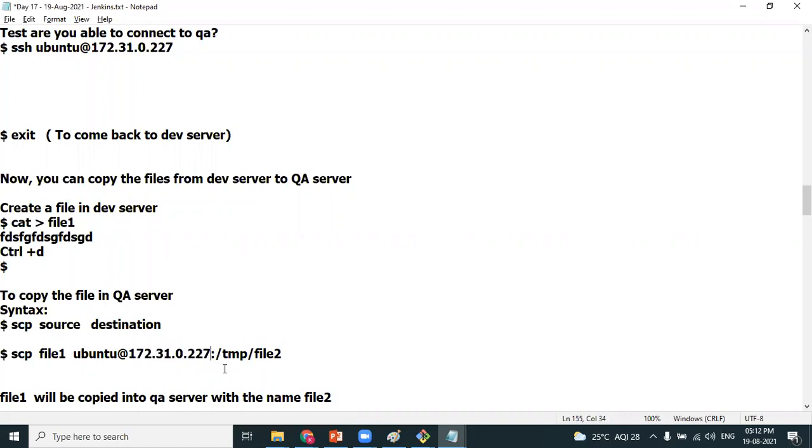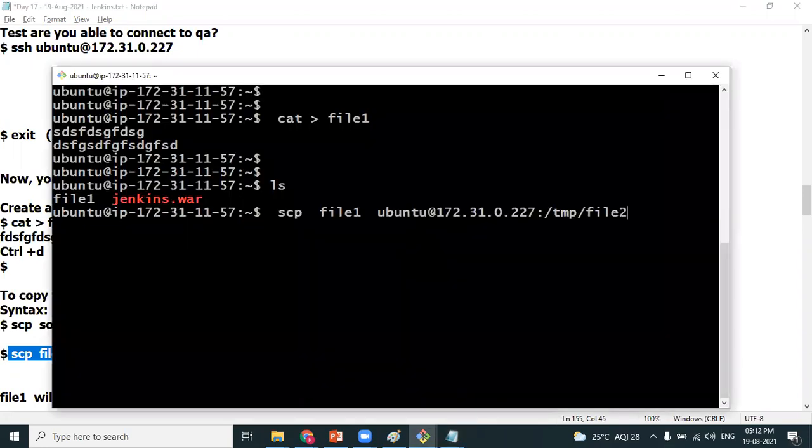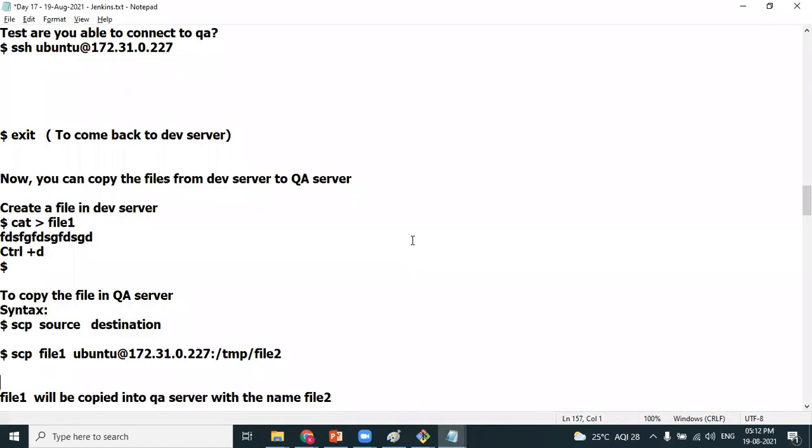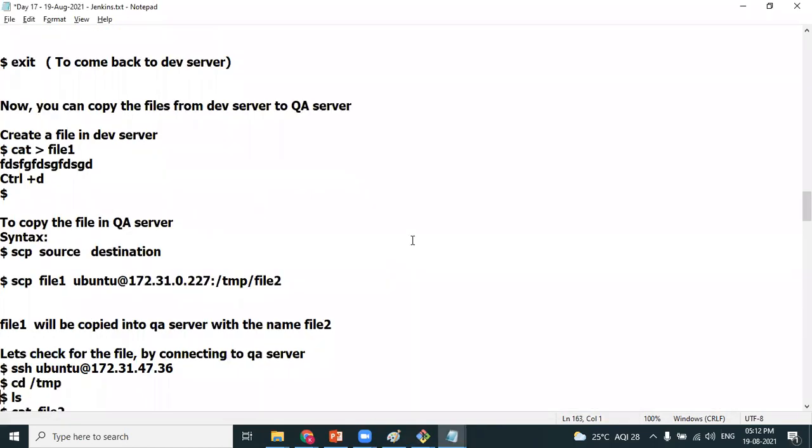And where do you want to save it? I want to save it in the temporary location. When you're copying the file, it's not mandatory that you have the same file name. I'm writing it as file2. That means the file will be copied, but the file name in the destination will be file2. I just want to show you this SCP command. I'm copying the file into the QA instance. It has been successfully copied. If you want to check whether it has been copied or not, you can go to